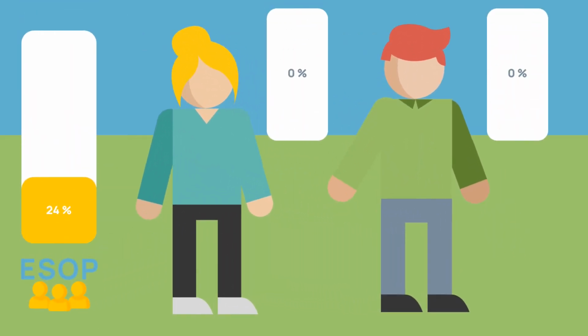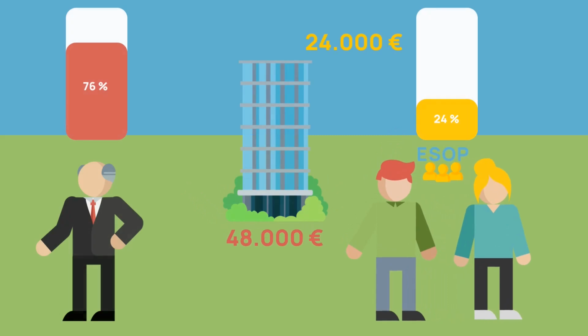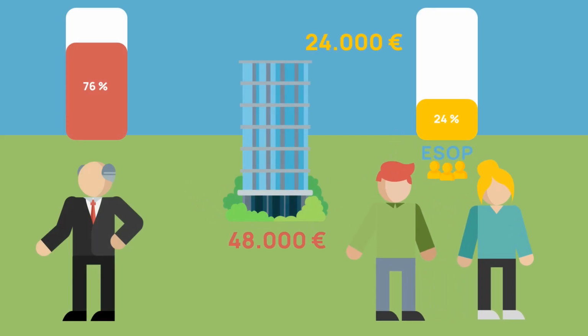The ESOP still owes Martin the full purchase price, €48,000. Until that is paid, Anna and David do not get the profit paid out. The profit received by the ESOP is used in full to repay the debt to Martin. Thus, in 2024, the ESOP repays €24,000 of the debt.